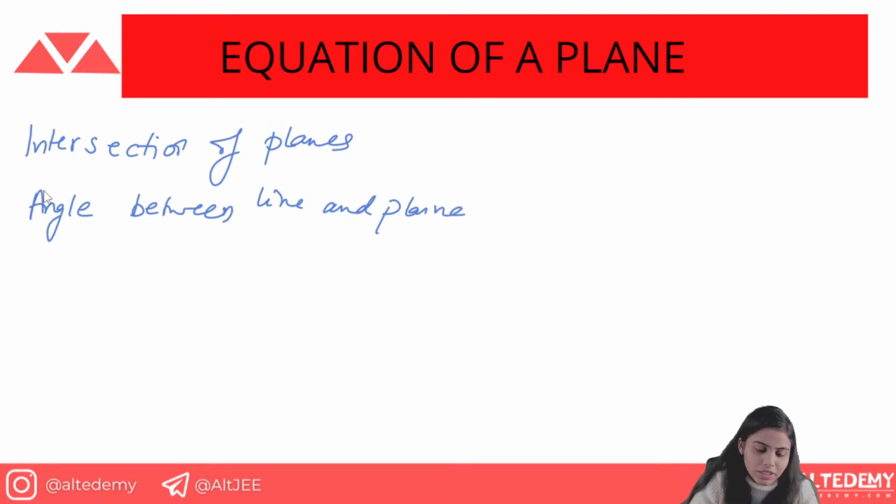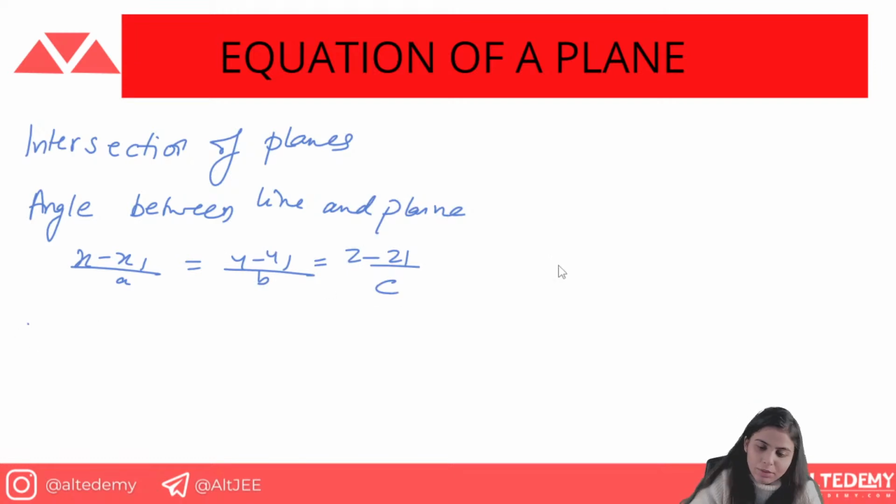The line is given as x minus x1 upon a, y minus y1 upon b is equal to z minus z1 upon c. And the plane is given as a2x plus b2y plus c2z is equal to d.